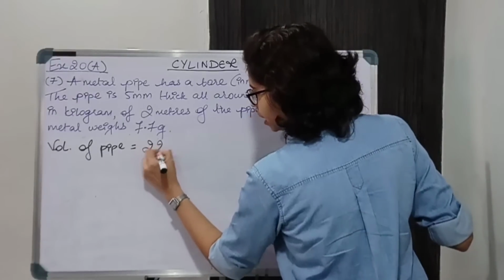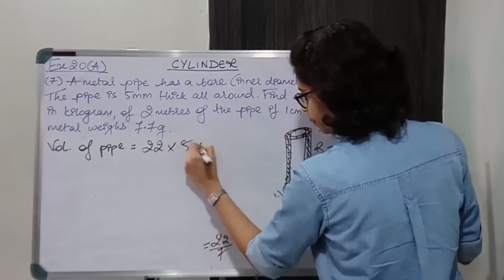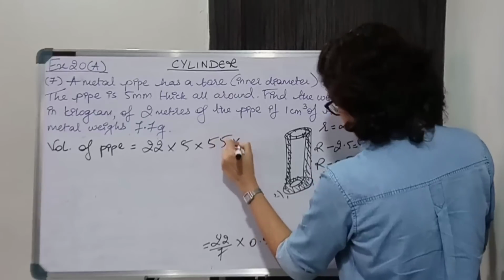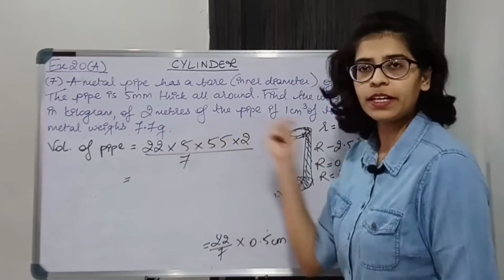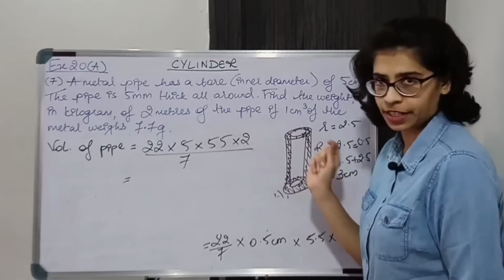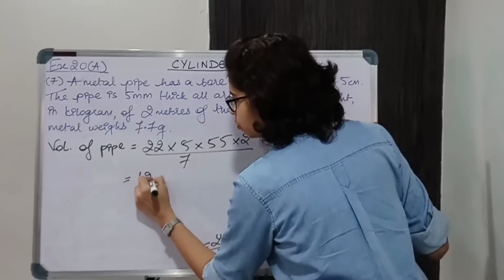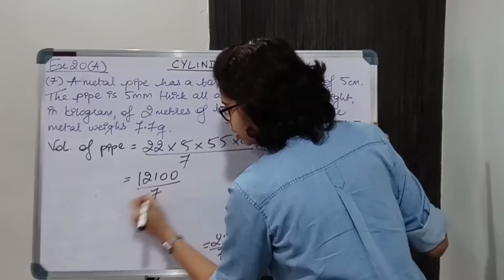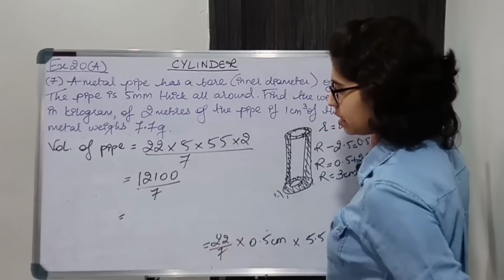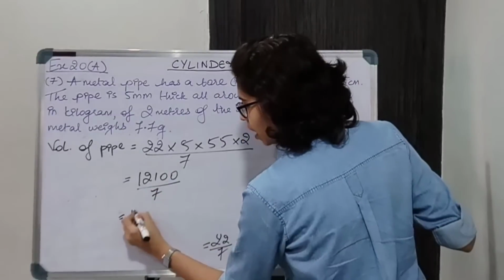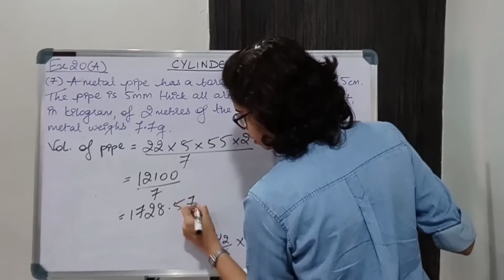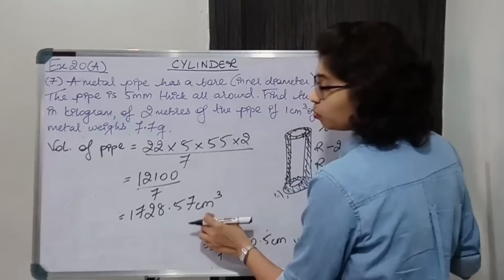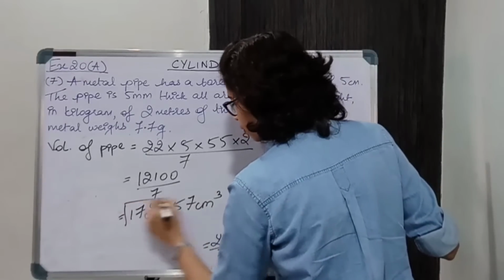So to make it easy, into 2 upon 7. Now we'll multiply everything in the numerator. This will give 12100 upon 7. On solving this, we get 1728.57 centimeter cube. Don't forget the unit. So volume of the pipe we got.